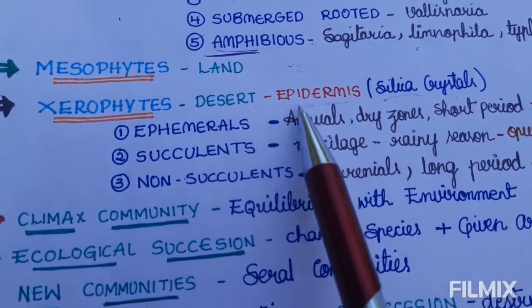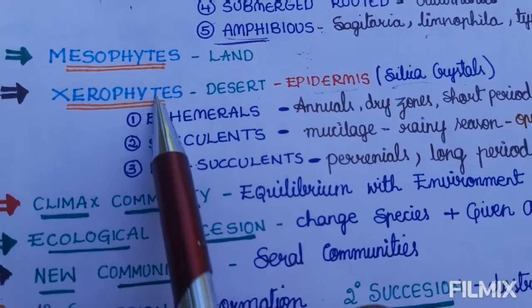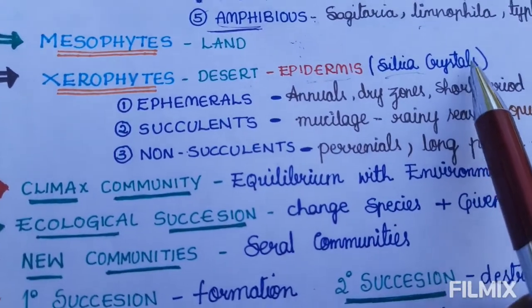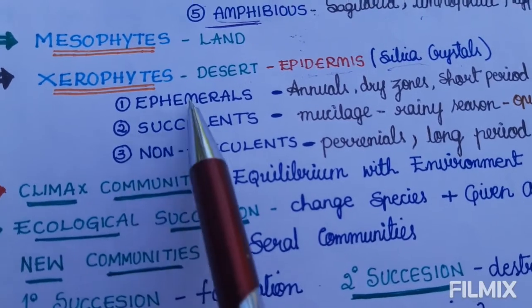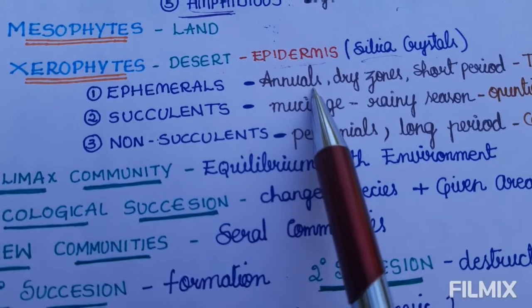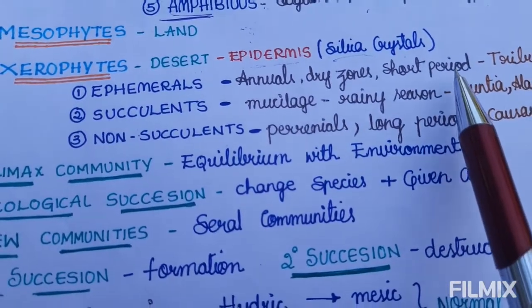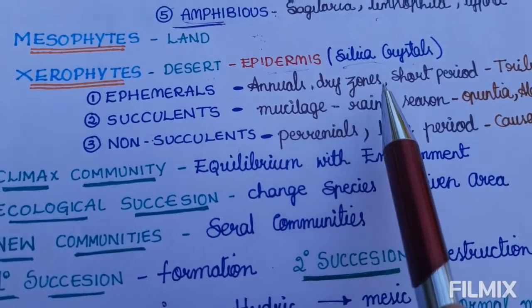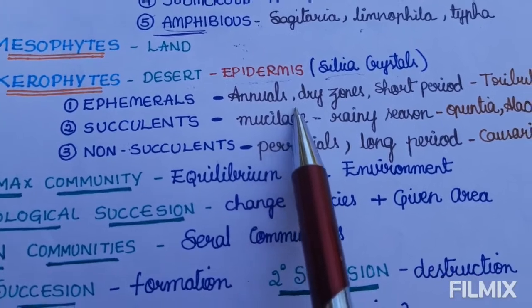The epidermis of a xerophyte has silica crystals. The xerophyte is again divided into 3 types: ephemeral, succulents and non-succulents. Ephemerals are annuals with a short period. They grow in dry zones and are annual plants.